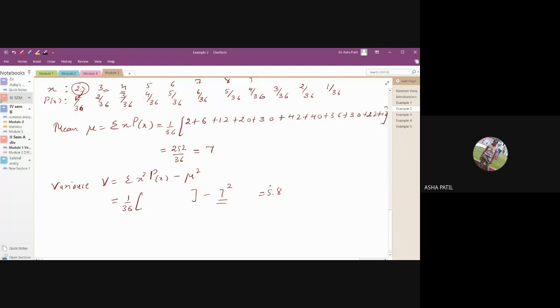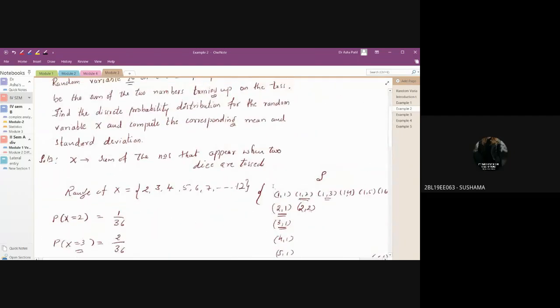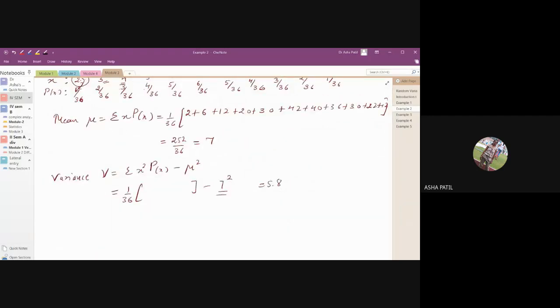The answer is 5.8. What's the question? Have they asked variance or standard deviation? That's standard deviation. So what is standard deviation equal to? Root of variance. See whatever value you get, I think it is 2.4 something. So you get that as your standard deviation.